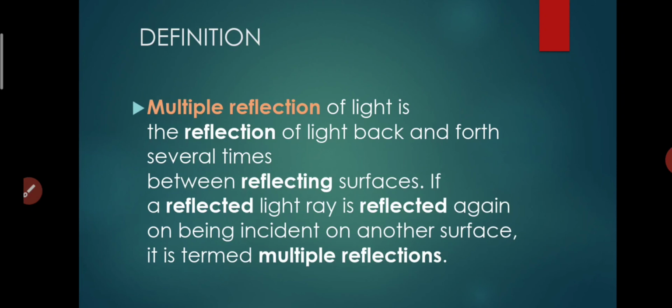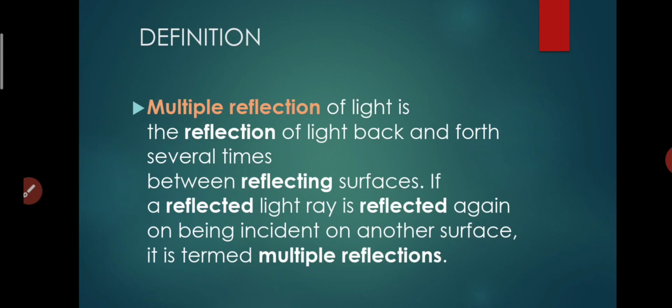Multiple reflection of light is the reflection of light back and forth several times between reflecting surfaces. It means that it is that type of reflection in which the light is reflected several times by the reflecting surfaces.